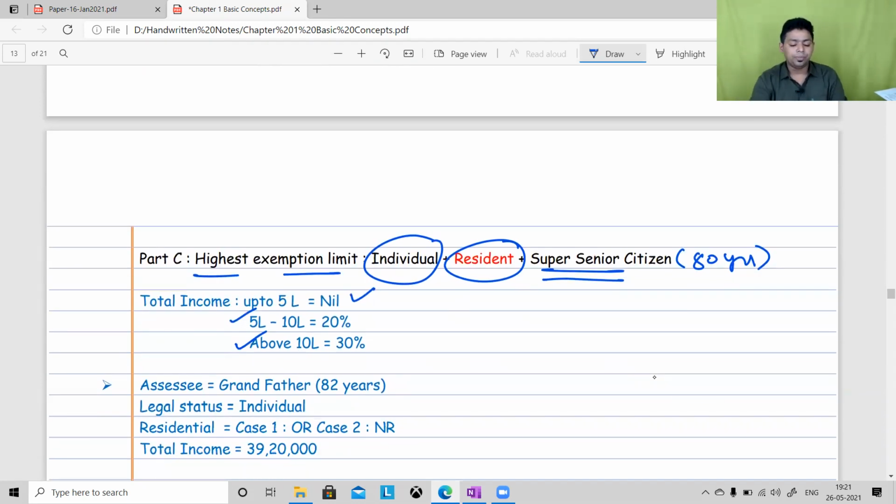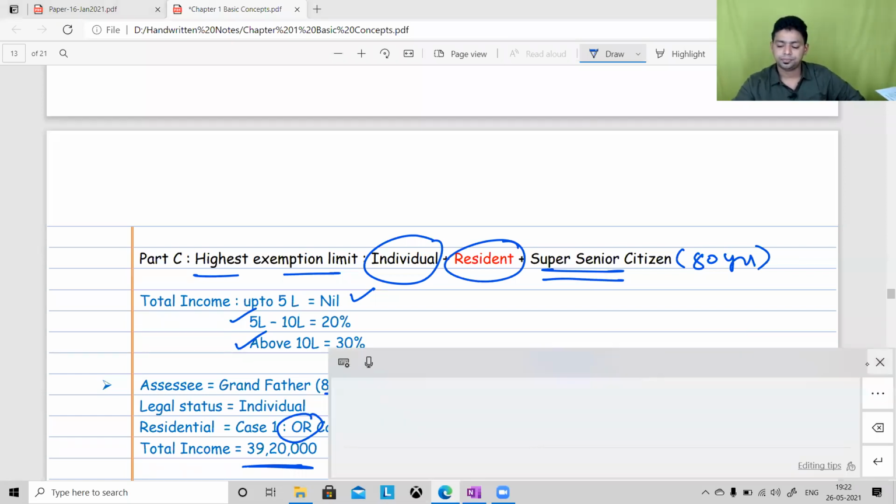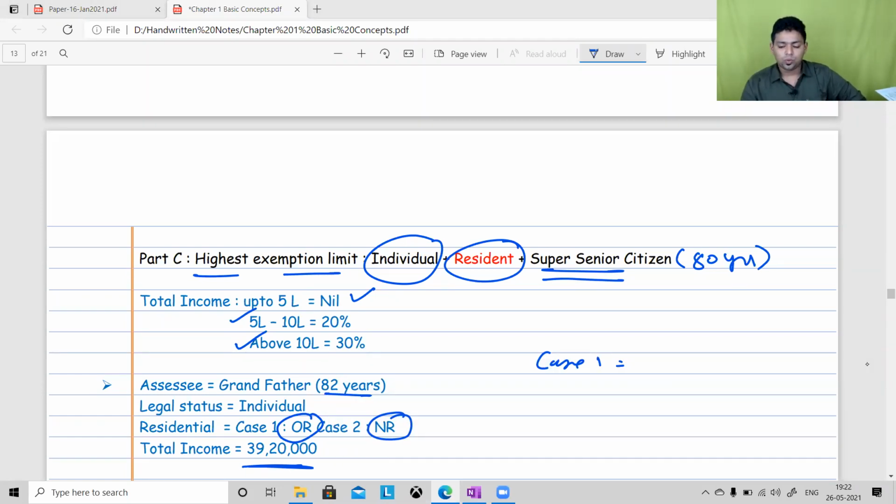Now one more example. There is an assessee, grandfather, 82-year-old individual. Case 1, ordinary resident. Case 2, non-resident. Please compute the tax for case 1 when income is 39,20,000. Very quickly. Up to 5 lakh nil. Please remember that.